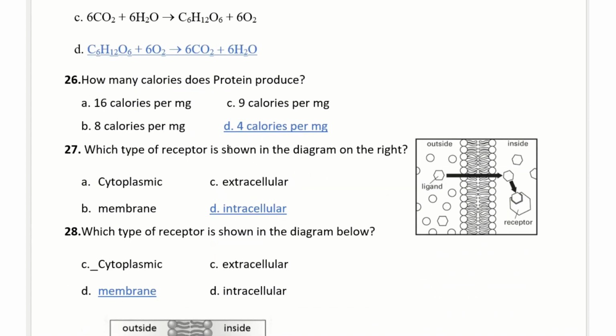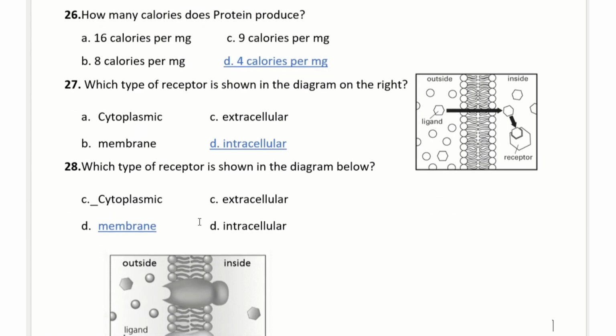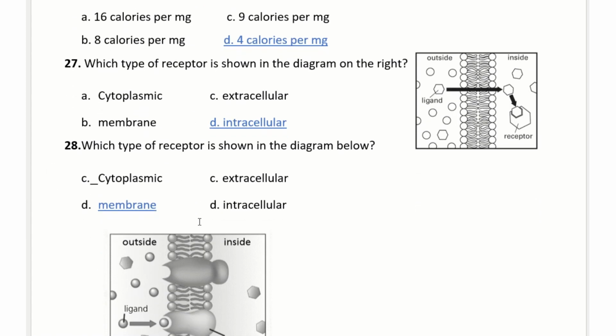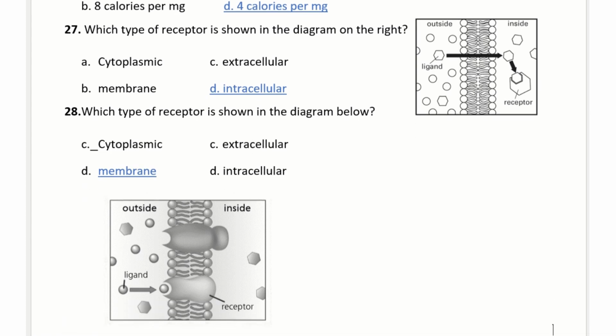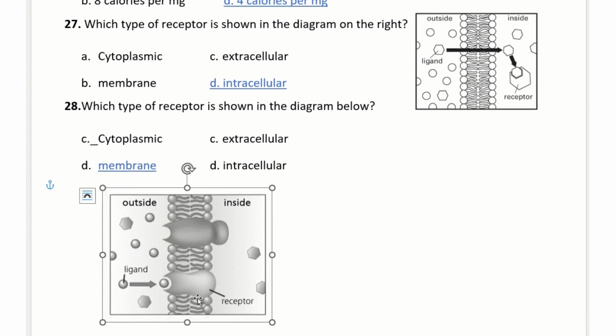27. Which type of receptor is shown in the diagram on the right? So look at the receptor. Where is it? It is inside the cell. So what do we call it? Intracellular receptor. 28. Which type of receptor is shown in the diagram below? So let's see the figure. This one. Where do you see the receptor? On the cell membrane, yeah? So it will be membrane receptor.